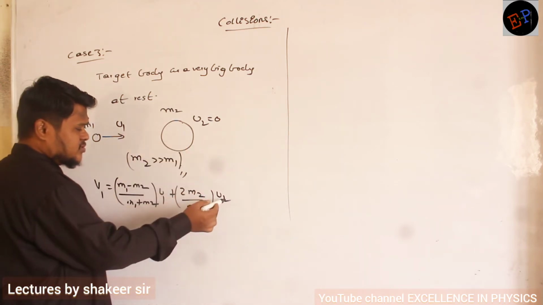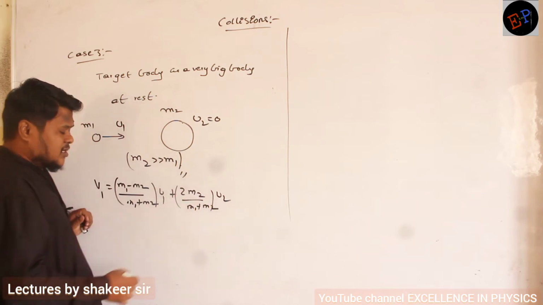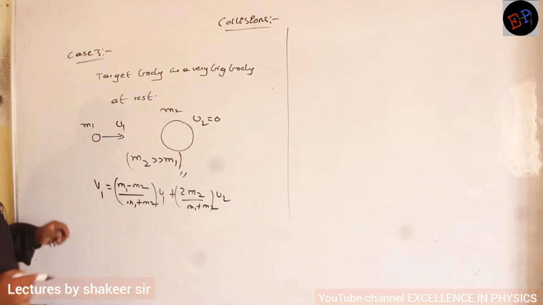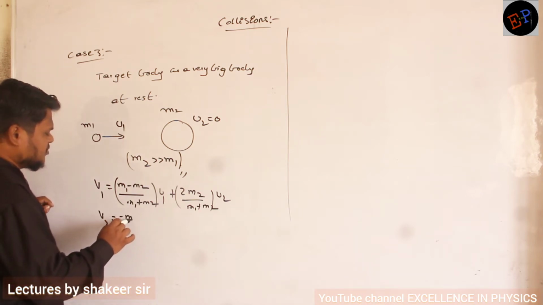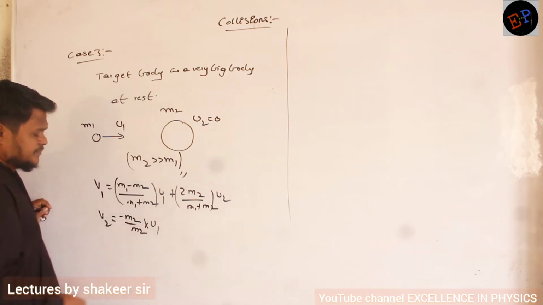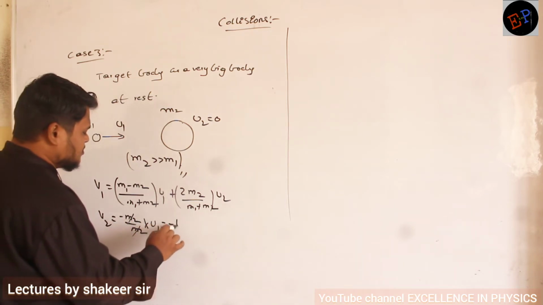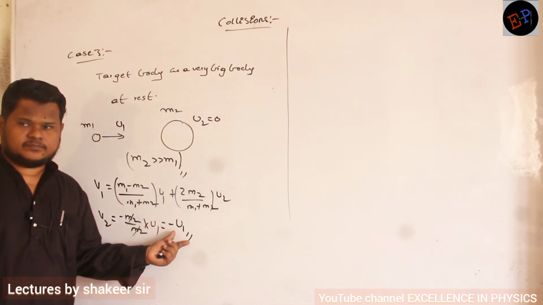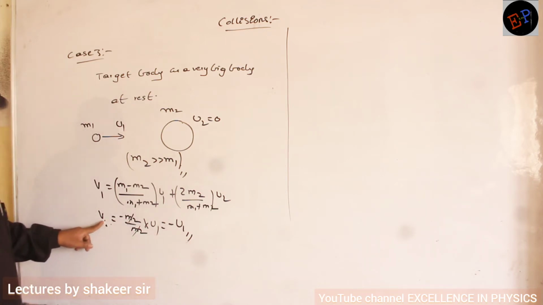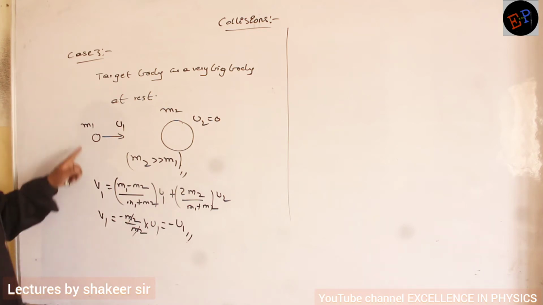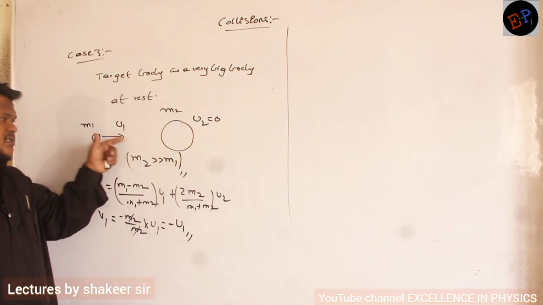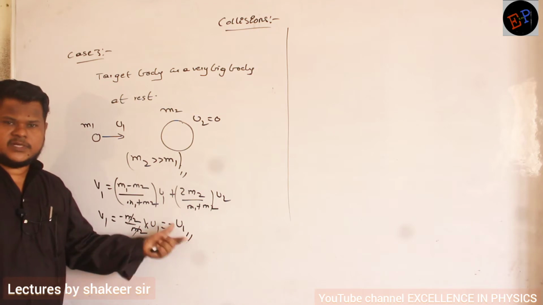Target body is in rest position, so U2 is 0, so this total term will become 0. Now I am left with only this term. M1 is very small, so you can neglect it. Only you are left with M2. So minus M2 divided by M2 multiplied by U1. Okay, my M2 gets cancelled. So minus U1. V1 is equal to minus U1. What is V1? V1 is final velocity of first body. So final velocity of first body is exactly opposite to its own velocity. Its velocity initially is U1 only, no? Final velocity also U1, but in opposite direction.